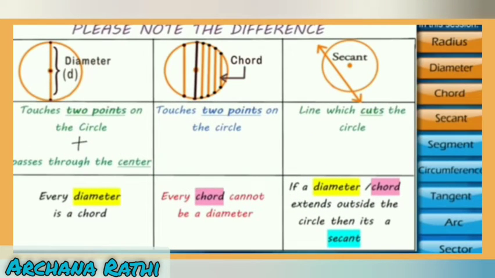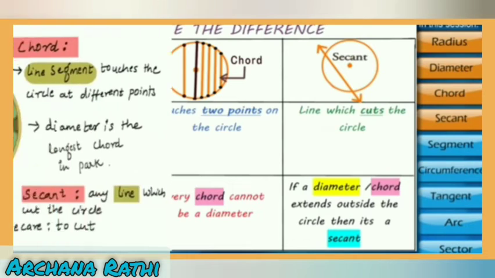Now let us see the difference between diameter, chord and secant. Diameter touches 2 points on the circle and passes through the center. Every diameter is a chord. A chord touches 2 points on the circle, but every chord cannot be a diameter. Now secant: if the diameter or chord is extended outside the circle, then it is a secant.